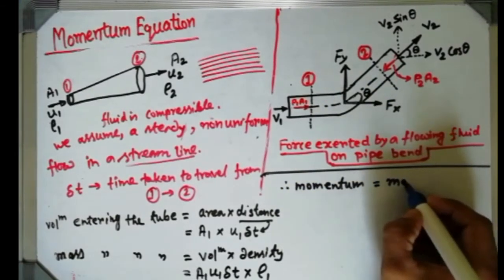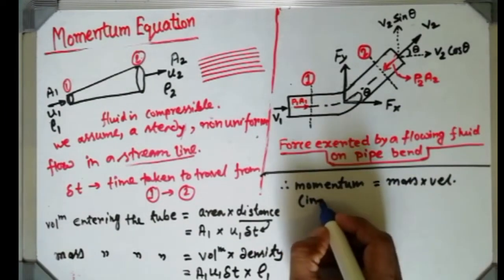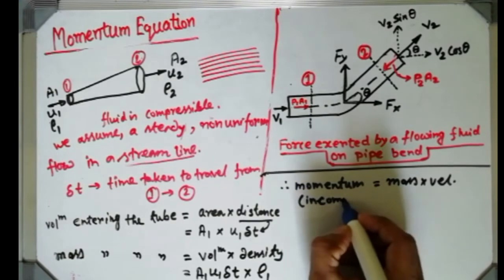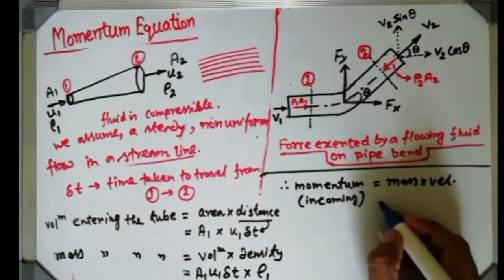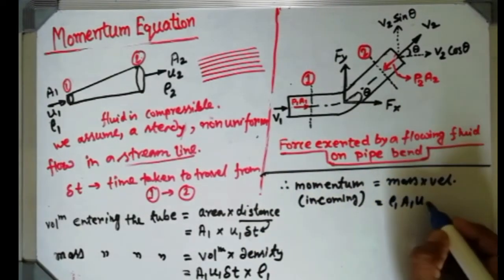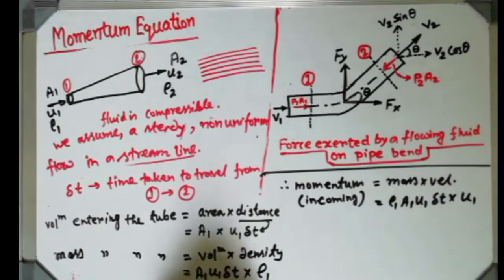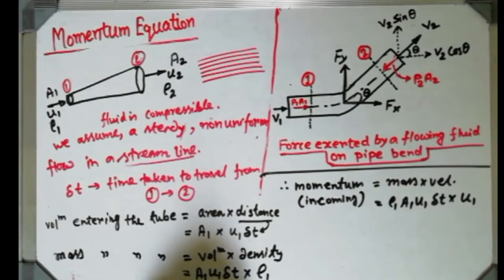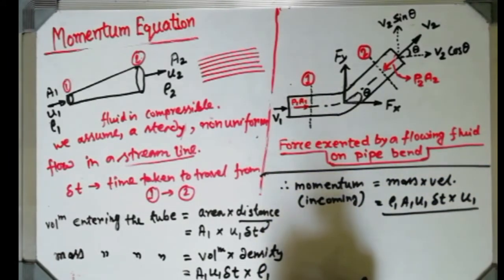It will give you mass into velocity, that is the incoming mass into velocity. So mass I have already found, rho 1 A1 U1 del T, and always the velocity at the inlet part will come. So that will be the momentum at the incoming part.